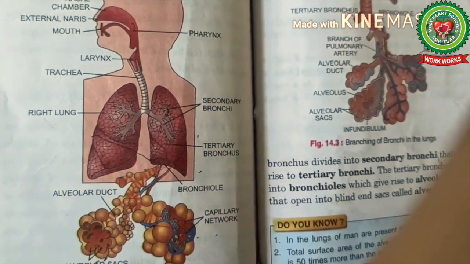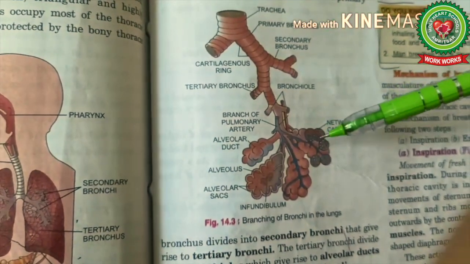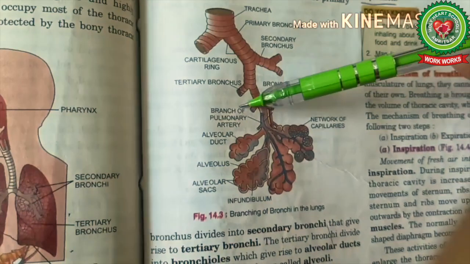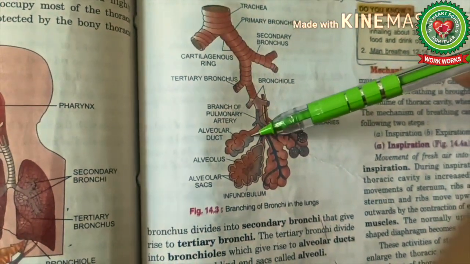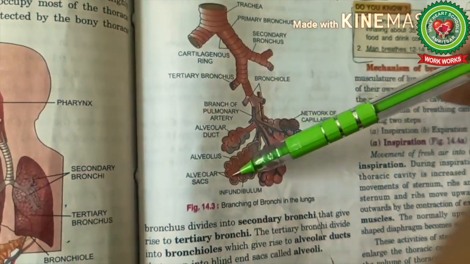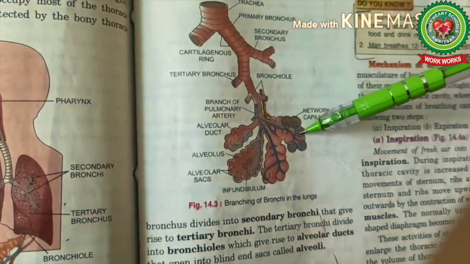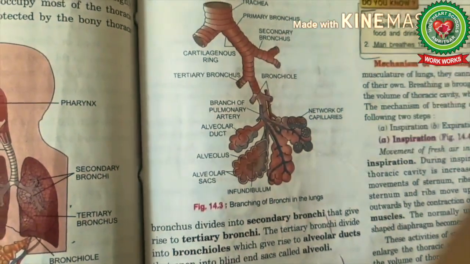Now look here. In this diagram also in your book at page number 14.3, it is very clear: trachea, primary bronchi, secondary bronchi, tertiary bronchus, then bronchioles, which ultimately give rise to alveolar ducts and form alveoli or alveolar sac. Now children, look here, around this alveolar sac there is a network of capillaries, isn't it?